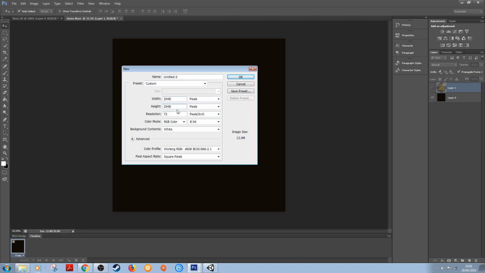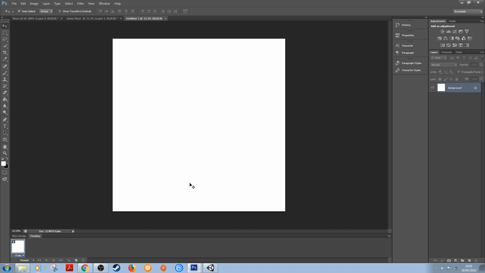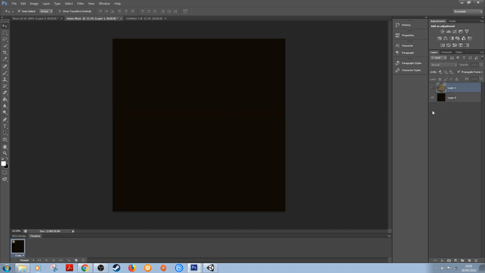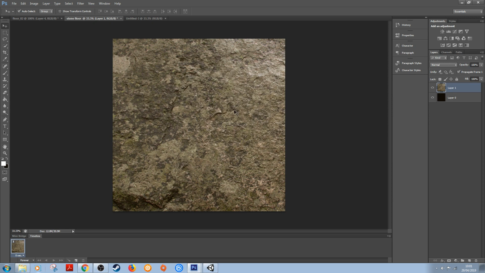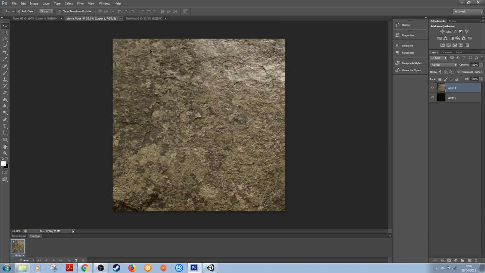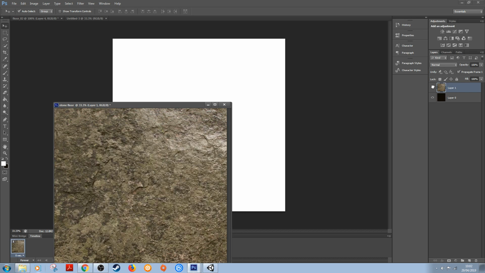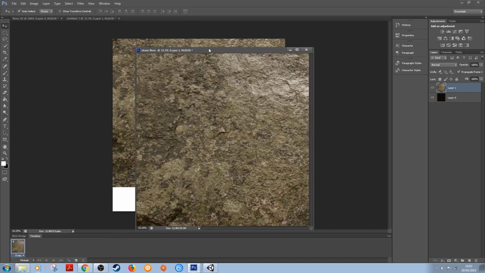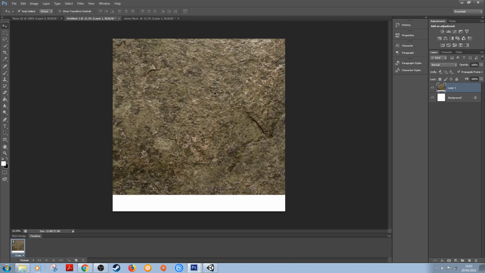So this would be a nice resolution to get a lot of detail in there, and not lose any detail from the high res image that we're going to use as well. So I'm just going to click OK on that, and you'll see we've got a blank canvas straight away. What you need to do is find yourselves a texture, something that you like, stone or rock or something like that. Just try to find something like that offline, and then download it, and that can be the image that we're going to use to create our texture. So you can see here I've got one already downloaded, so you just go ahead, get any one you like, and I'm just going to drag and drop this one in because I've already got it set up in Photoshop. We can just place that one there, and cool.